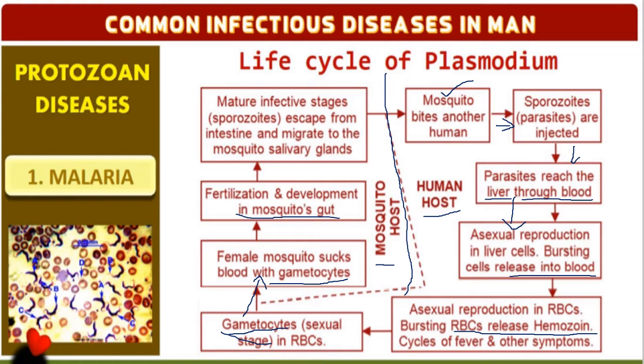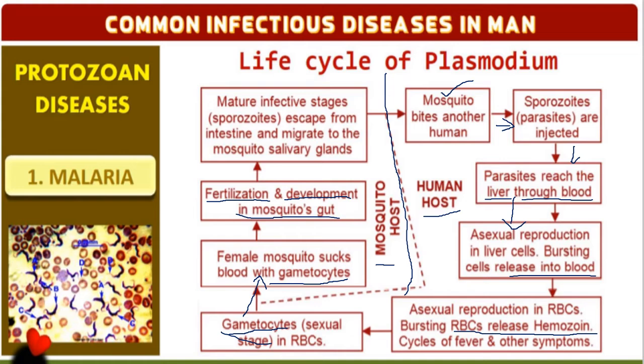When it enters the stomach, fertilization takes place. That is, male and female fuse. When male and female fuse, a zygote is formed and development takes place, which we also call the ookinete stage. Those will undergo development and meiosis, giving rise to numerous sporozoites.